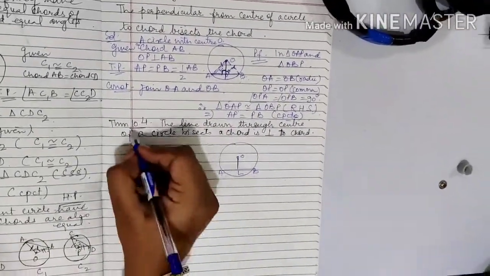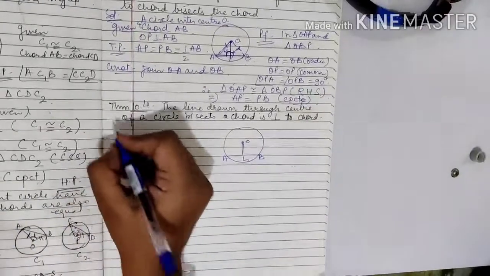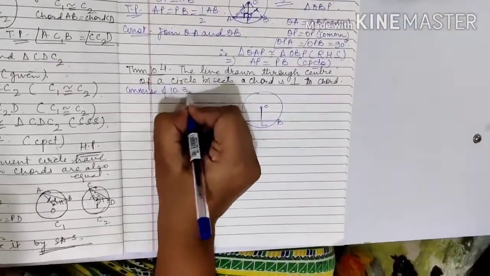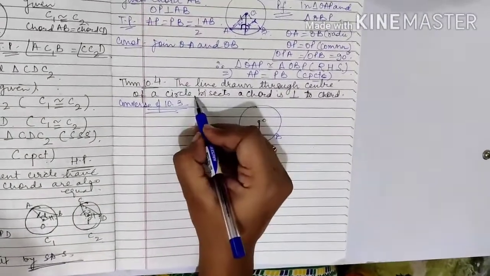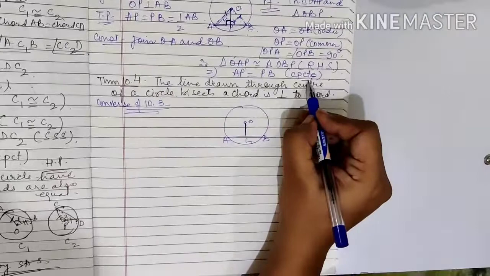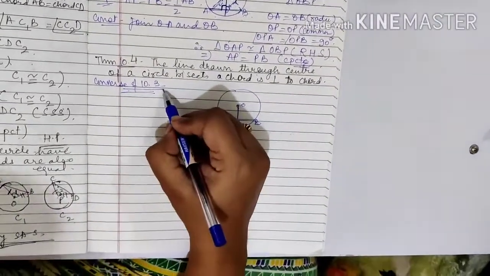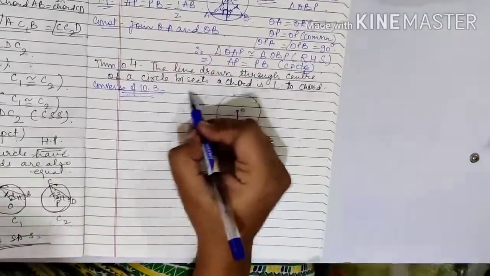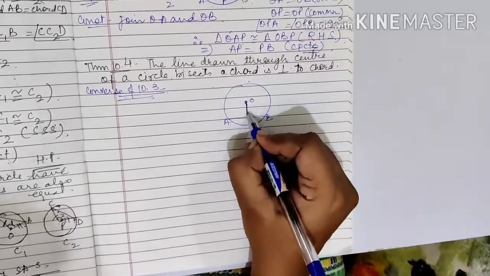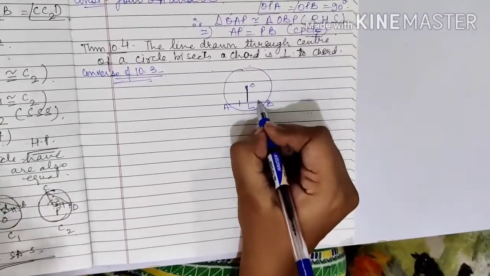Now, theorem 10.4, again, it is the converse of 10.3. So the theorem statement says the line drawn through center of a circle bisects the chord.